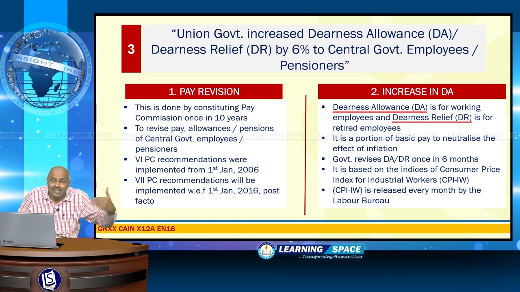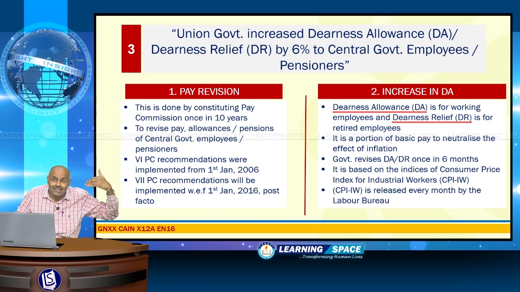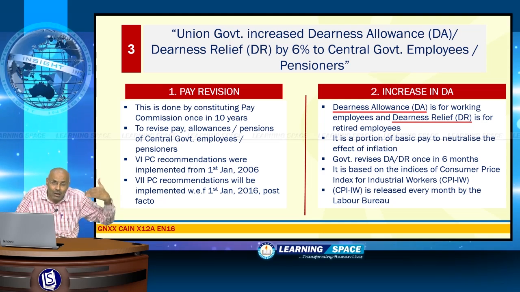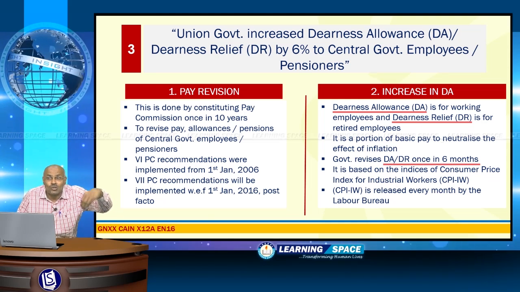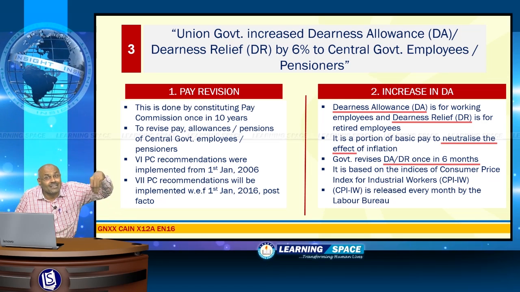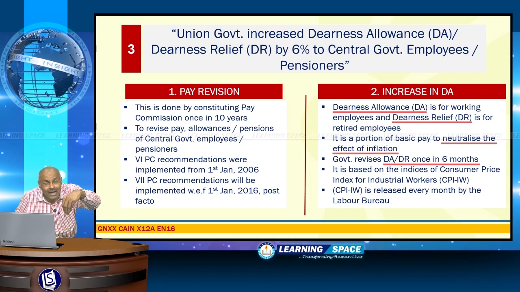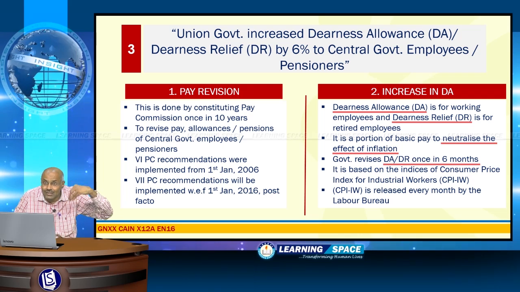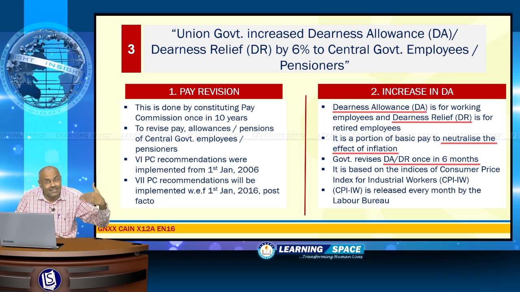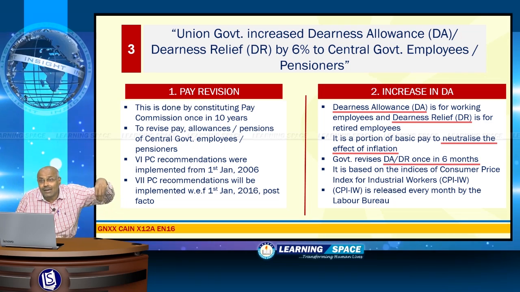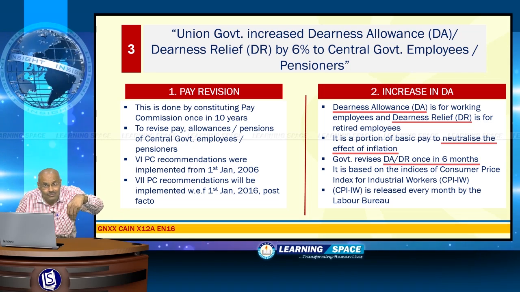And this dearness allowance and dearness relief are announced by the central government once in 6 months so as to neutralize the effect of inflation. Every 6 months, this DA, DR is revised by the central government to take care of inflation.